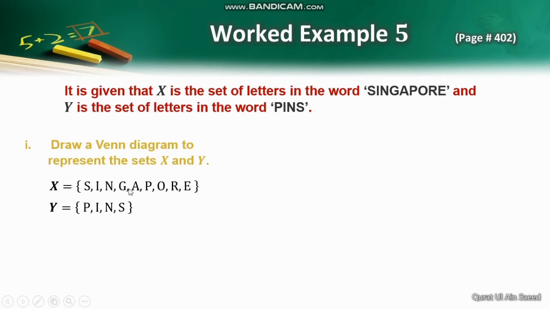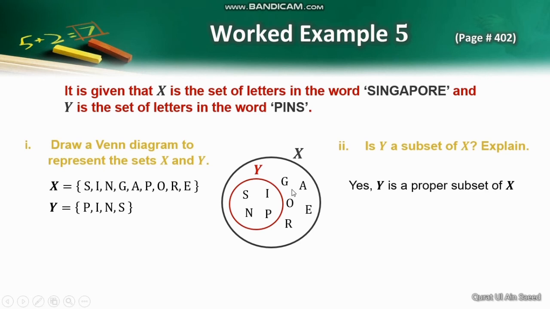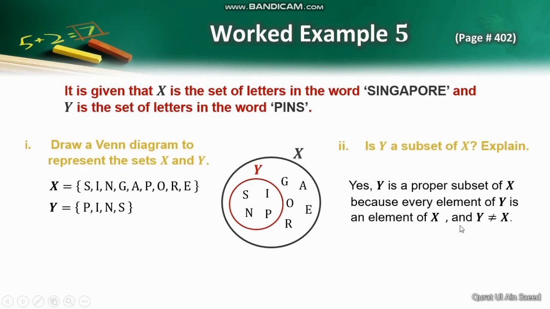To draw the Venn diagram, first we'll represent the set X by a circle and its elements will be listed inside it. Then by observing the elements, the set Y will be drawn inside X. Now the question is: is Y a subset of X? Explain. Yes, Y is a proper subset of X because every element of Y is also an element of X and Y is not equal to X.